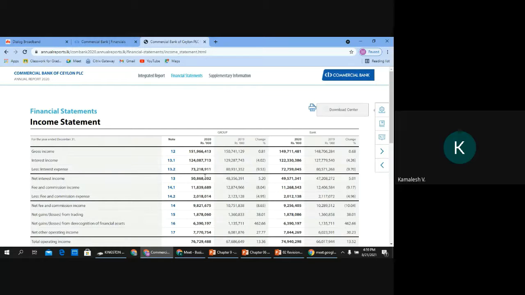And also, as I said, financial statements could be presented for the company or the parent or for the group, right? So the Commercial Bank has its own performance as well as the group performance. That's why you see two columns here and again two columns here. Then of course you observe a change also between these two, in percentages, right? But most importantly, let me try to zoom this a bit. I don't know whether you can zoom it.